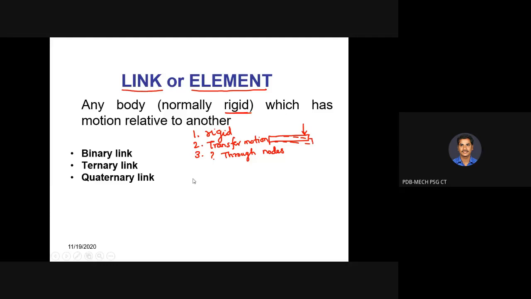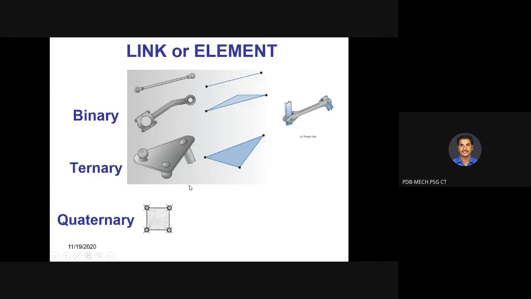We have 3 main classifications or types of links, namely binary link, ternary link and quaternary link. A binary link is nothing but one having two nodal points. If you consider this one, it is a first nodal point, or motion transfer point. We can call it a motion transfer point.